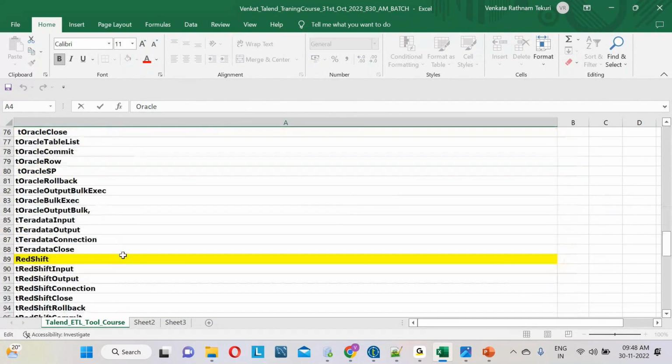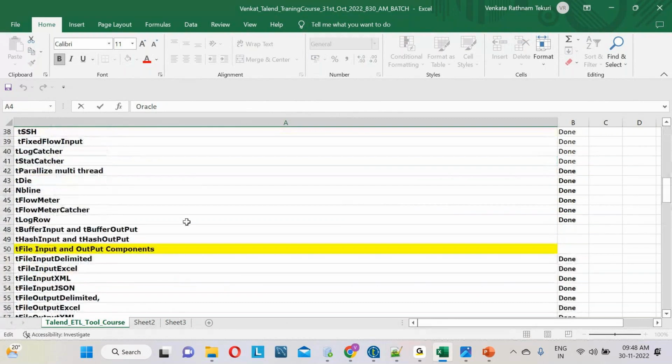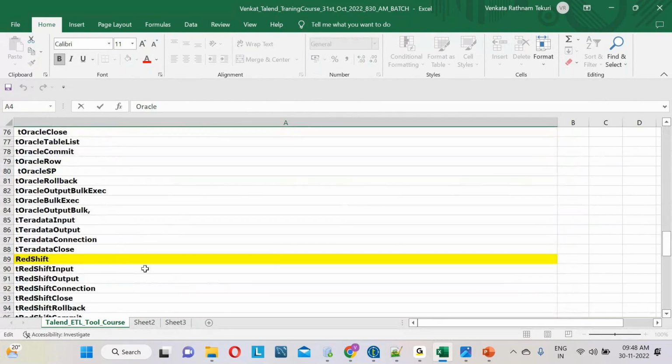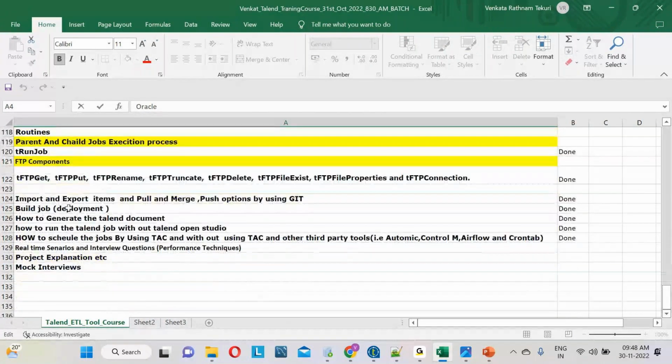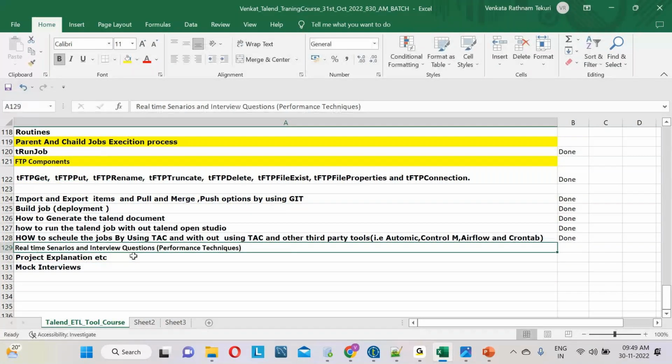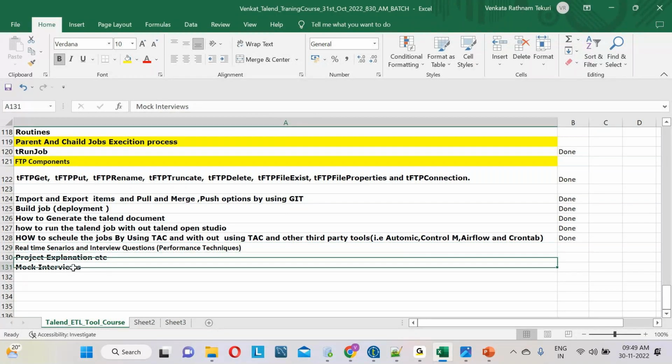Along with multiple databases, Oracle, Teradata, Redshift, Snowflake, I will explain how to connect. We'll cover real-time scenarios, interview questions and answers, how to schedule the jobs, project explanation, and mock interviews.